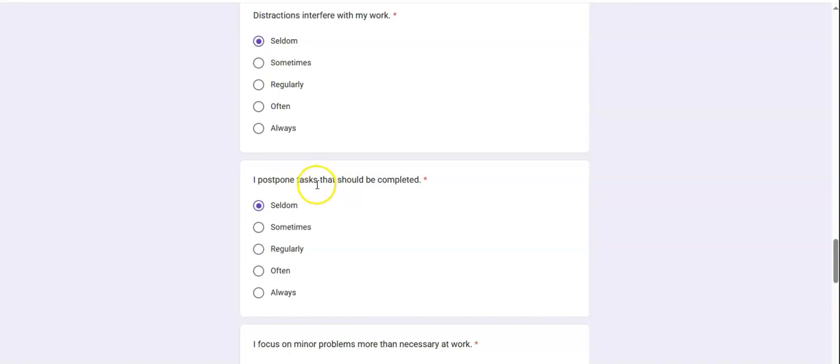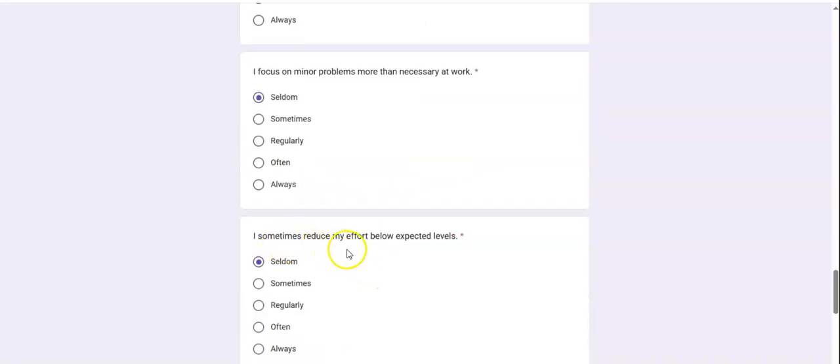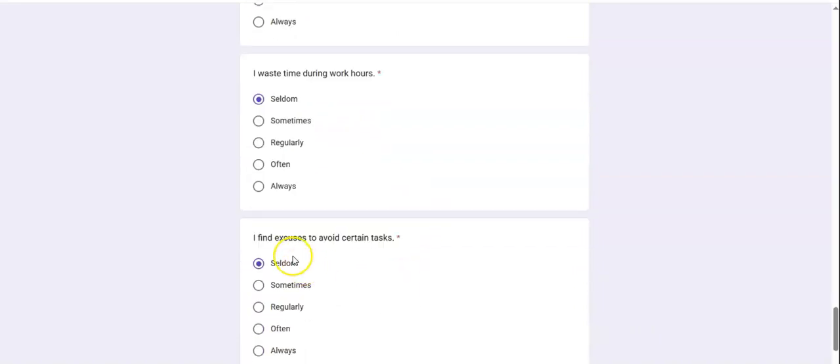"I postpone tasks that should be completed." Of course, this is negatively formulated, so it will be one or two, not always. "I focus on minor problems more than necessary at work." That is also negative. "I sometimes reduce my effort below expected levels." That is also negatively formed. "I waste time during work hours." Also negatively formed. "I find excuses to avoid a certain task."